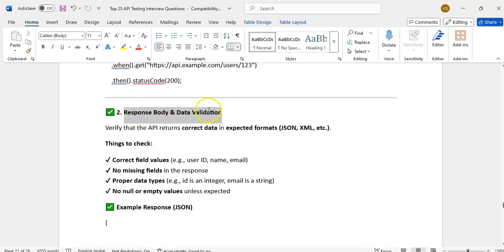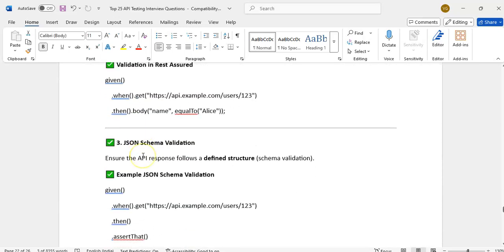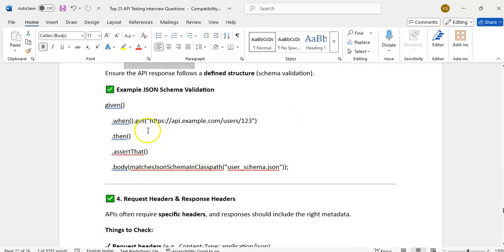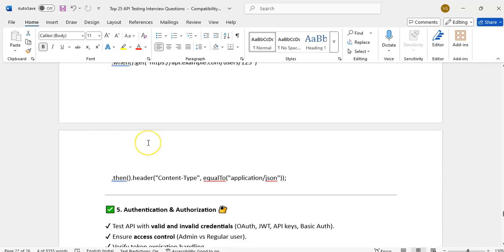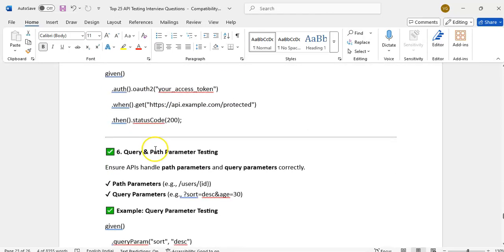Response body and data validation: whatever response we get, we have to validate all the fields, with no missing fields, proper data, and no null or empty values. Schema validation, if required. Request and response headers, and whether authentication and authorization work properly.